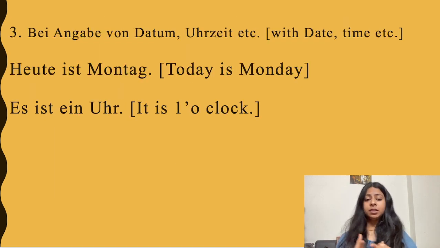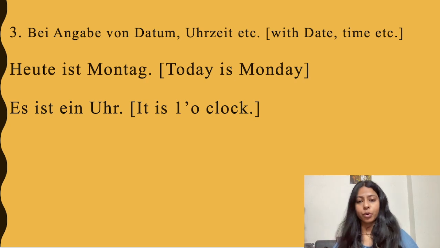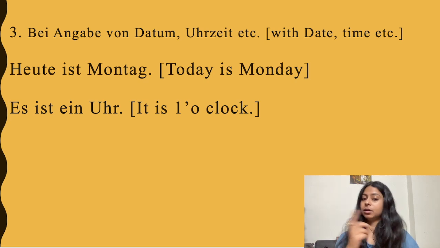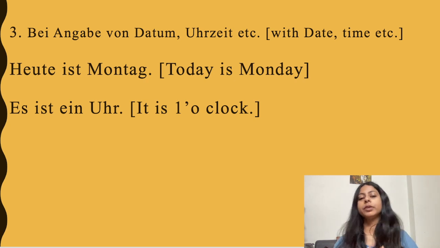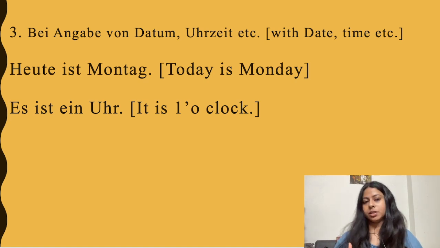Now the third context is bei Angabe von Datum, Uhrzeit und etc. So with date, time, etc. Heute ist Montag, today is Monday, es ist 1 Uhr, it is 1 o'clock. So if you notice, we have already covered these in the timing videos, in the weekdays videos. So here also with date and with time, we use sein. So heute ist Montag, es ist 1 Uhr.